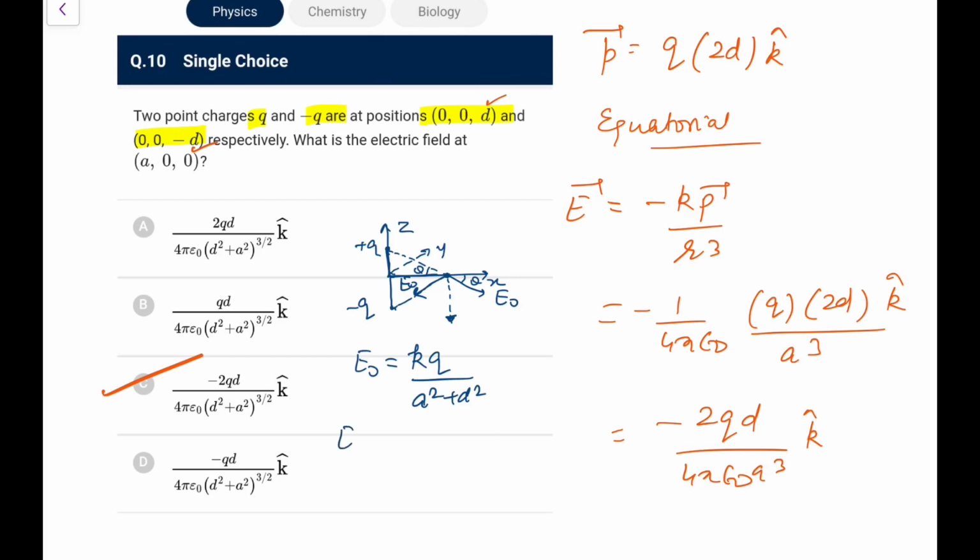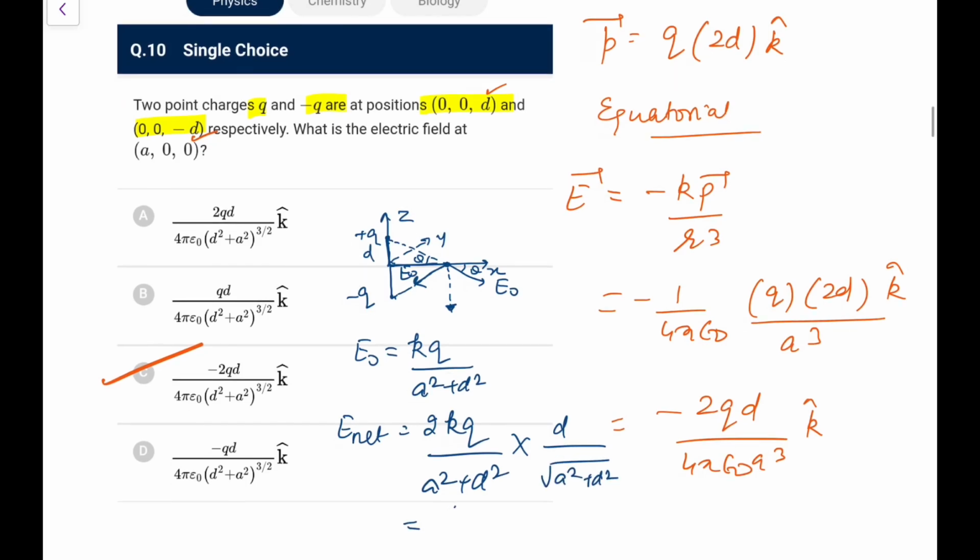And the net field magnitude would be 2 E naught sin theta, that is 2kQ over a square plus d square. And what is sin theta? Sin theta here would be this distance, which is given as d, so that is d upon root of a square plus d square. So it is 2kQd upon (a square plus d square) to the power 3 by 2. You get that, and the direction you have taken as minus k cap. So option C is the most appropriate one. This is the way here, because it is not mentioned that a is much greater than d, otherwise the formula would have sufficed.